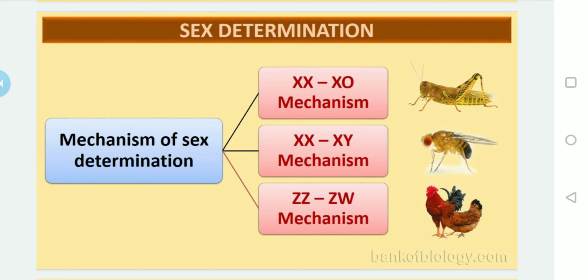That's why I am telling. In male heterogamety, the XX and XY type of sex determination, taking the example of Drosophila and man, comes under male heterogamety. When it comes to female heterogamety, the ZZ-ZW type and the ZZ-ZO type of sex determination come under female heterogamety. So majorly the XX-XY type and XX-XO type of sex determination come under male heterogamety. Okay, let's start the discussion.